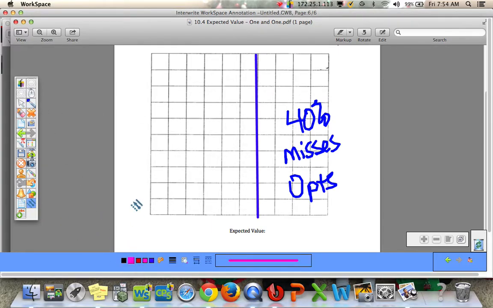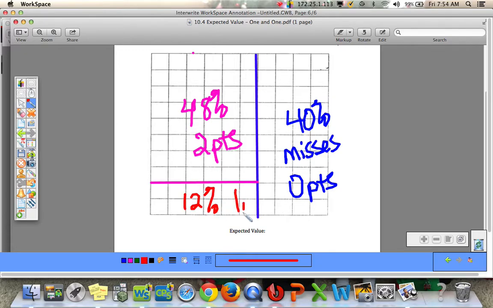So let's count down 8 lines. 1, 2, 3, 4, 5, 6, 7, 8. Okay, so this over here represents that she makes her shot. And if she makes it, she makes 80%. So let's count this. This would be 8 by 6, which is a 48% chance that she makes both, and that would be 2 points. Down here, if we count, there's 1, 2, 3, 4, 5, 6, 7, 8, 9, 10, 11, 12% chance that she gets 1 point.